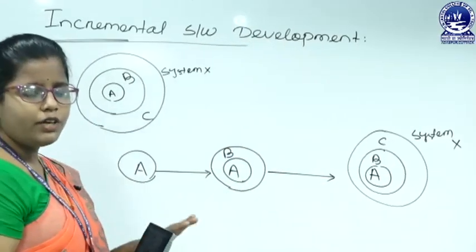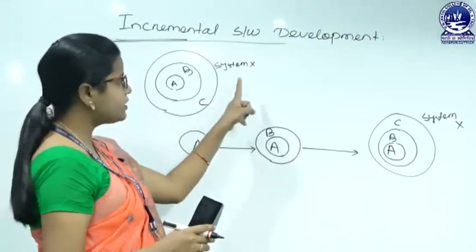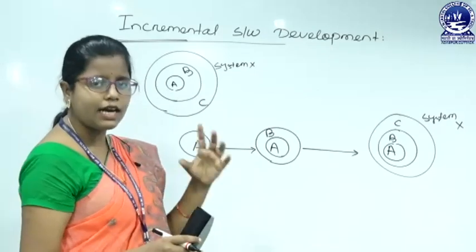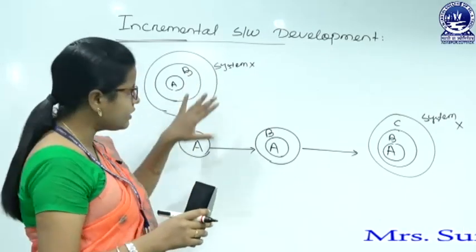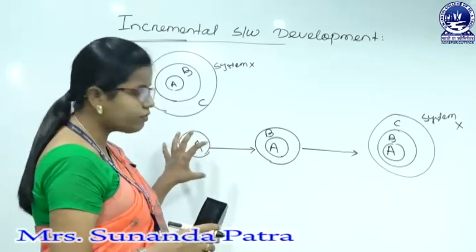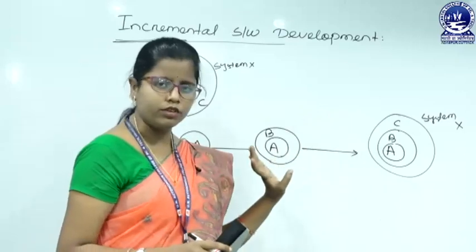So, here we are not implementing the whole system X at a time. We are just dividing it into parts, and then we go for incremental development. First we develop A, then B, then C.